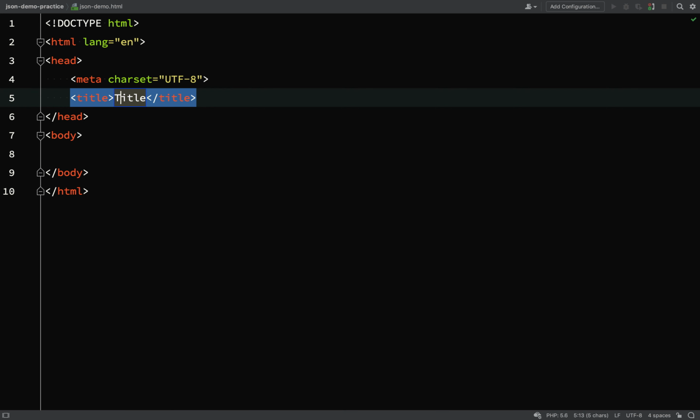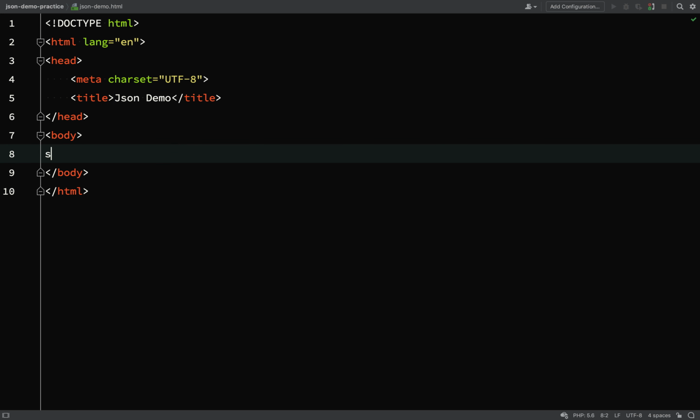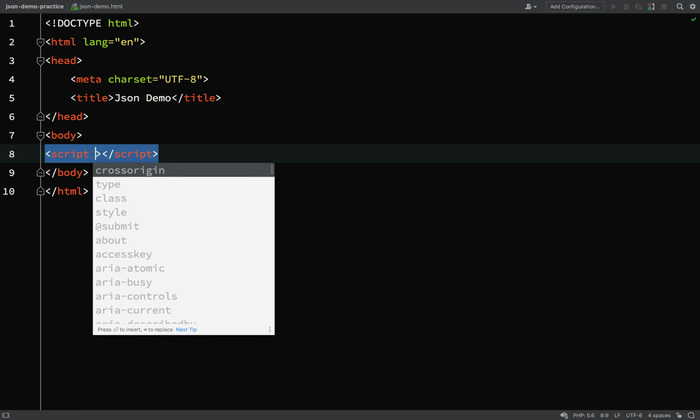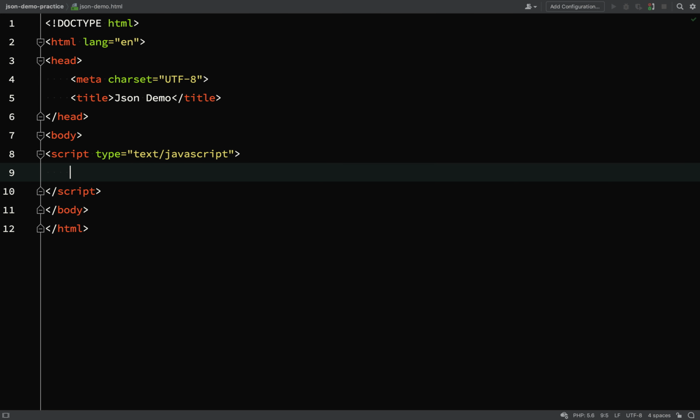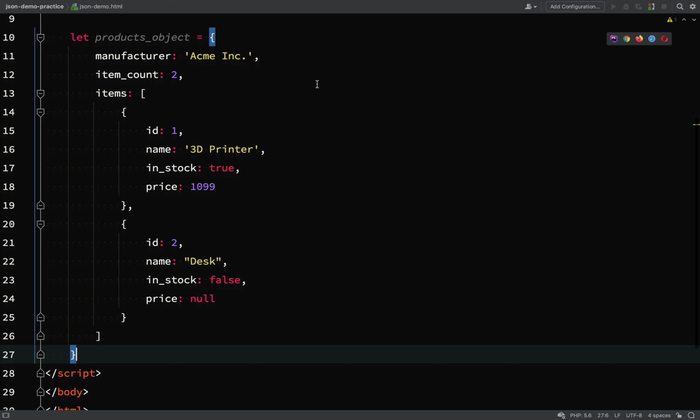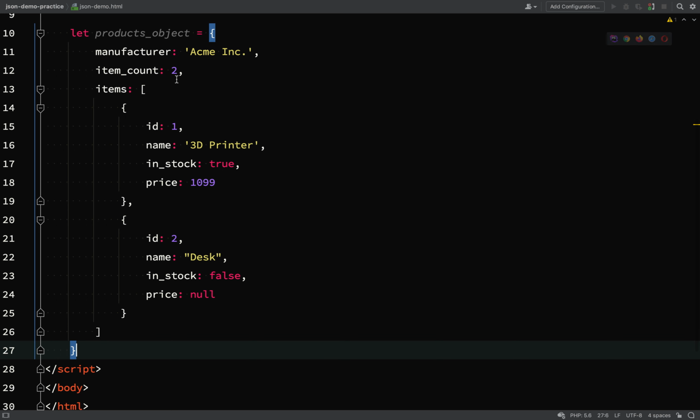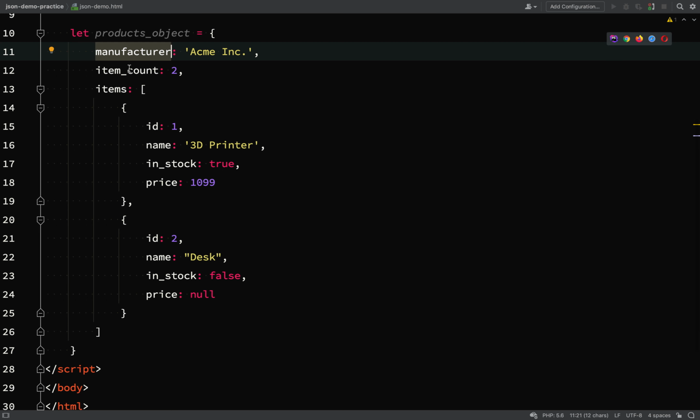Okay, to give you a good understanding of JSON's uses, I'll now demonstrate how two applications written in different programming languages can use JSON data in order to understand each other. Here I've created a HTML file called json-demo.html. Just going to add a JavaScript script, so script type equals text/JavaScript, and inside of that I've pasted in a JavaScript object. Notice the lack of double quotes.